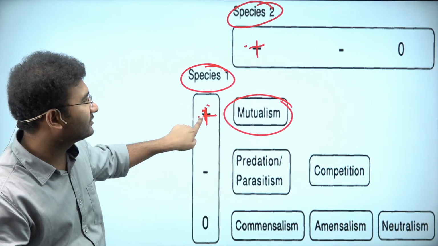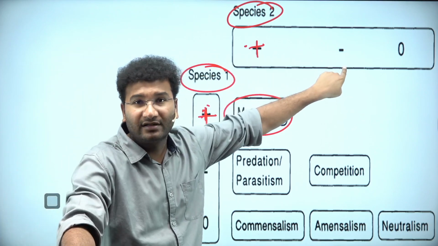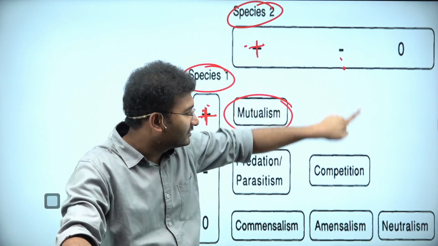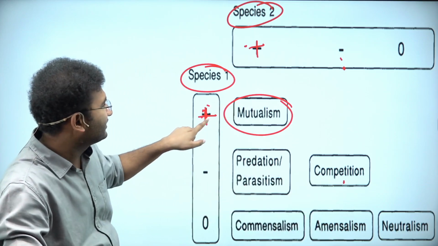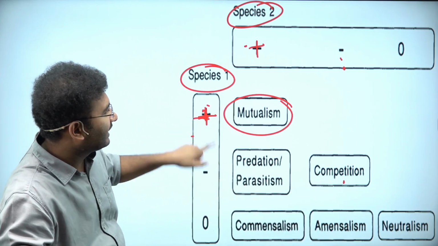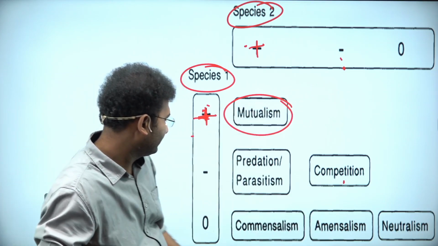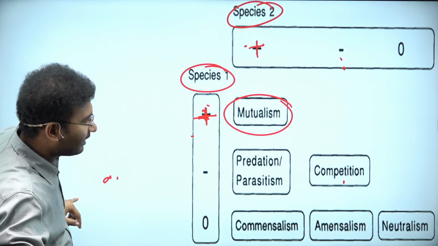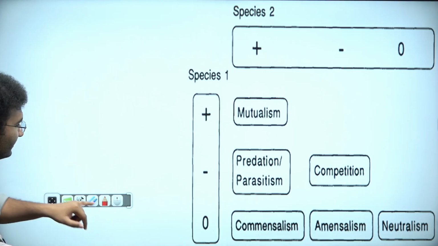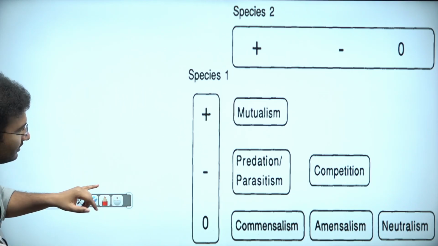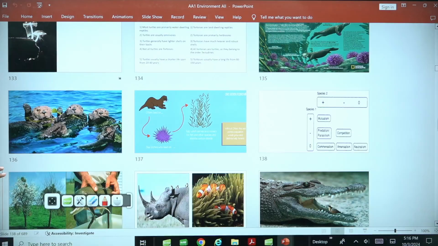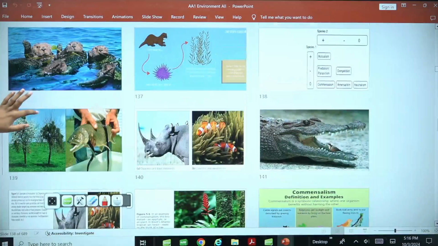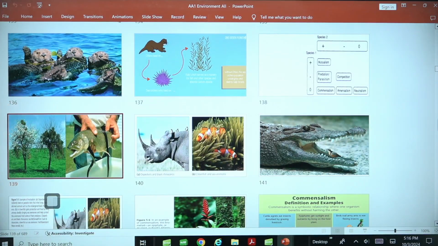If one species benefits and the other species is getting harmed, then this is called competition, right? Sorry, if one species is getting benefited and the other species is not getting benefited, this is nothing but amensalism. Just a minute here, let me recheck this. Okay, let's do it with examples so that you will not be confused.